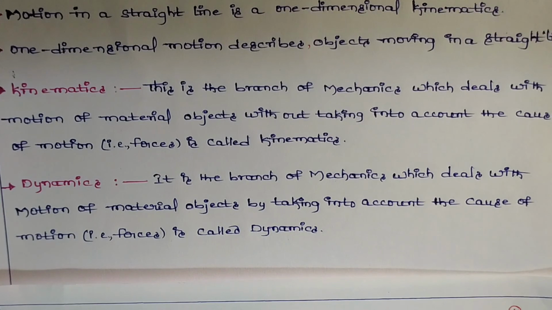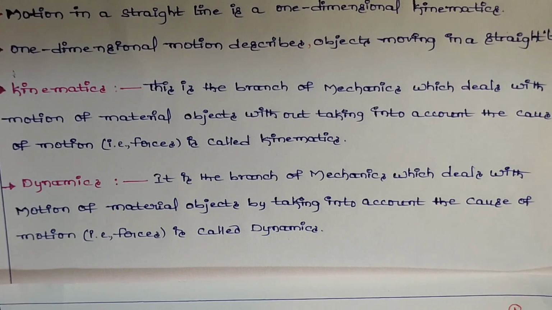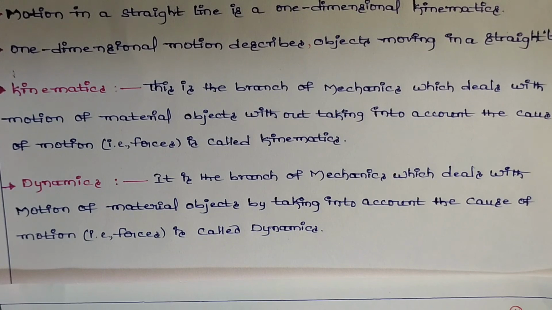Here we are taking the cause. In kinematics, we are not taking the cause by which the motion occurred; in dynamics it is also important. For example, if a ball is thrown up, it reaches some height, suppose 3 meters, before returning to the ground.